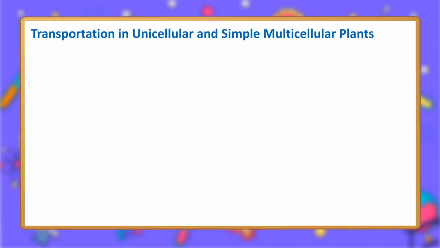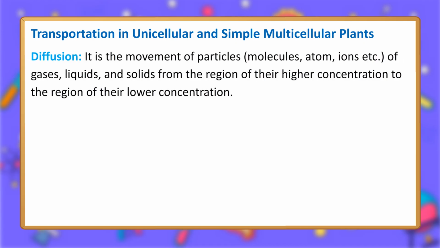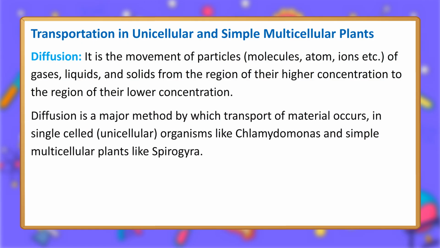Transportation in unicellular and simple multicellular plants. Diffusion. It is the movement of particles, molecules, atoms, ions etc., of gases, liquids, and solids from the region of their higher concentration to the region of their lower concentration. Diffusion is a major method by which transport of material occurs in single-celled, unicellular organisms like Chlamydomonas and simple multicellular